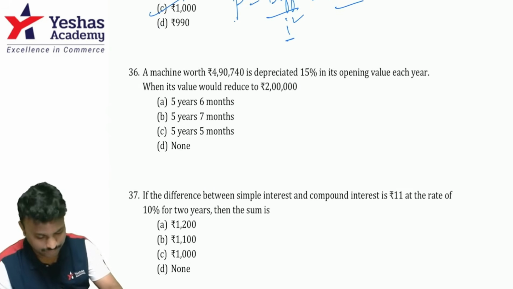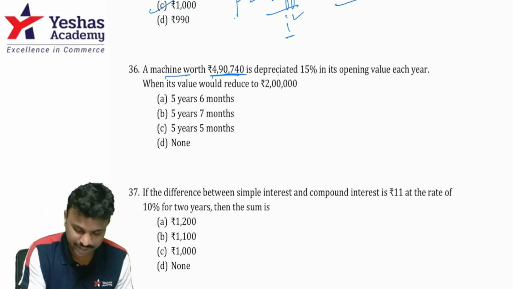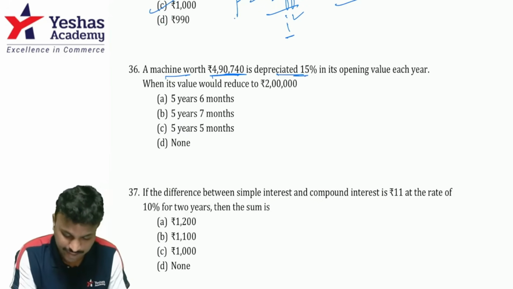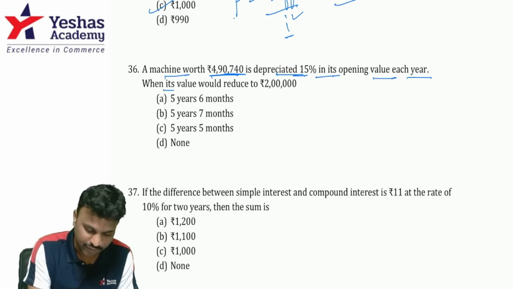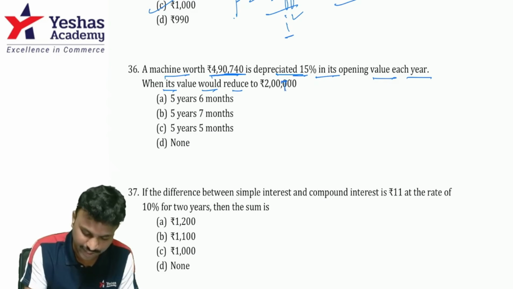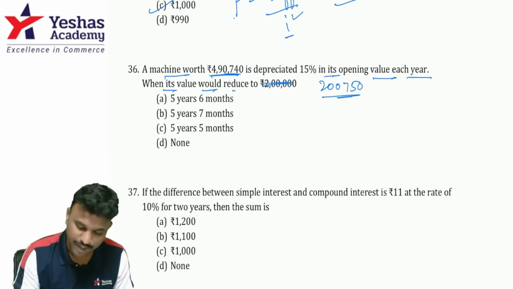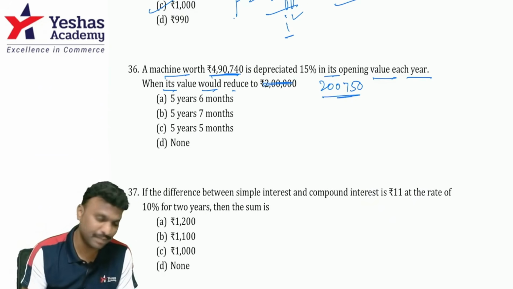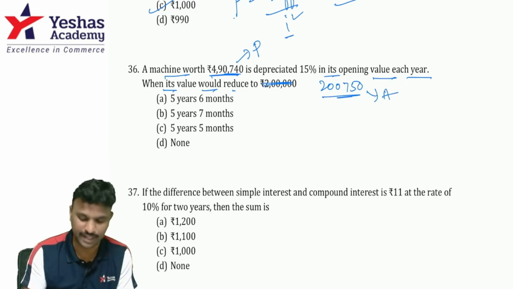Have you all understood? There's one more question. A machine worth 4,90,740 is depreciated at 15% of its opening value each year. When would its value reduce to 2 lakh? It is 2 lakh 750 actually. There's a mistake in the value. It's 2 lakh 750 approximate value, not just 2 lakh. So it's a depreciation problem. Definitely the greater value is P, the smaller value is always A.